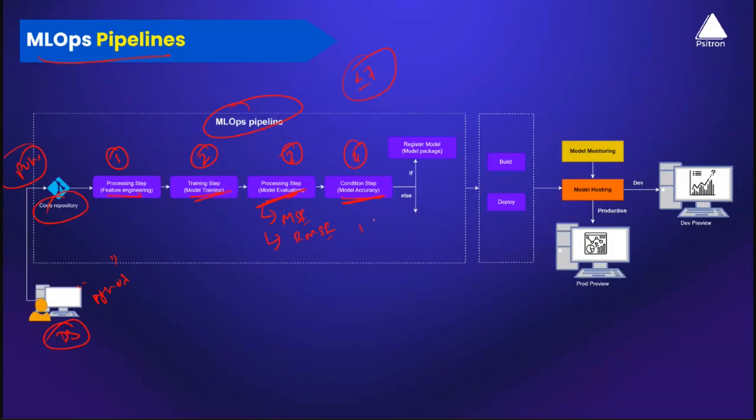If my MSE score is less than or equal to 7, if this condition is true, then I go ahead and register my first version of a model to the model registry. So now I have my model in a model registry.